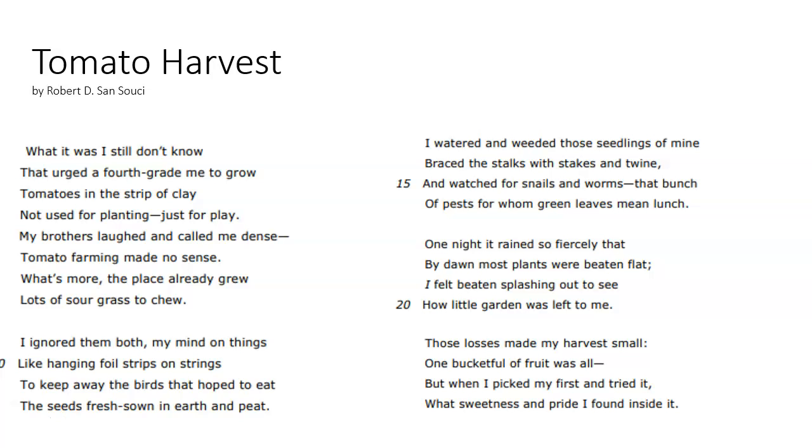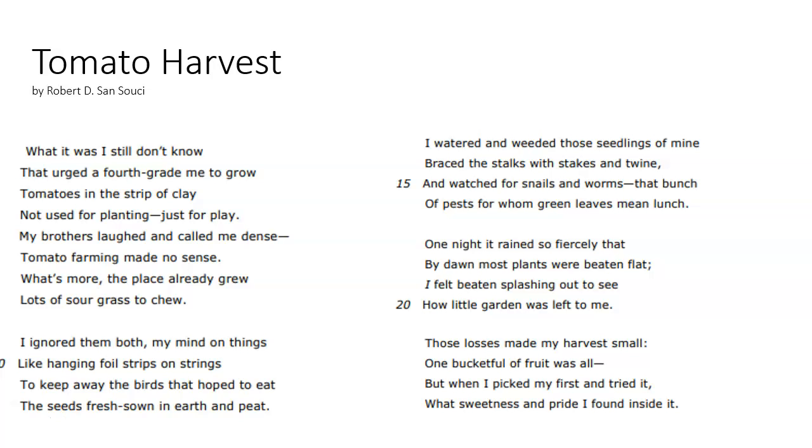What it was, I still don't know, that urged a fourth grade me to grow tomatoes in a strip of clay, not used for planting, just for play. My brothers laughed and called me dense. Tomato farming made no sense. What's more, the place already grew lots of sour grass to chew.